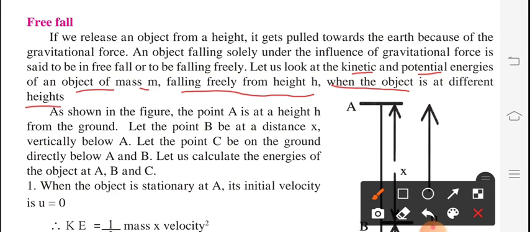Now here we have to consider one object which has mass m. Obviously due to gravity it has some height, so that is why we are considering h as height. It has a stationary moment as well as kinetic moment. Kinetic energy is there, so that is why here we are considering kinetic and potential energy of that object.